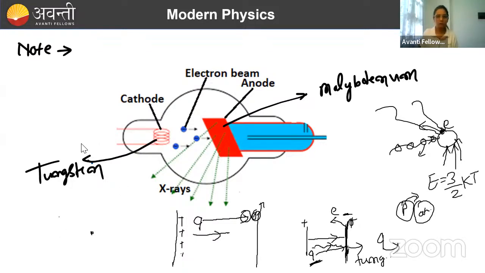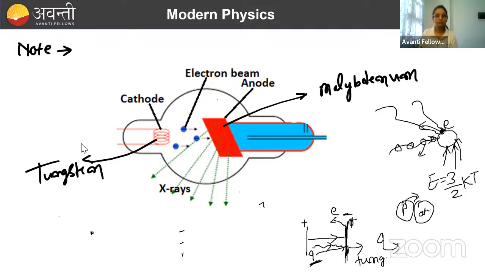Now what exactly is happening, I will show you. So this is a Coolidge tube. Again, you don't need to focus much on its construction. I will be telling you the basic things. This is a vacuum tube first, so there are no other particles present in between. This is a cathode, and it is made of tungsten.